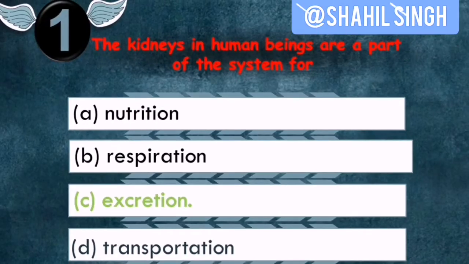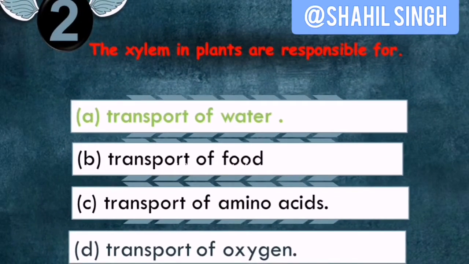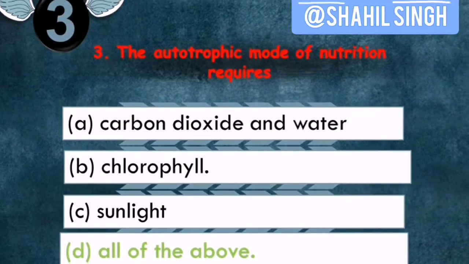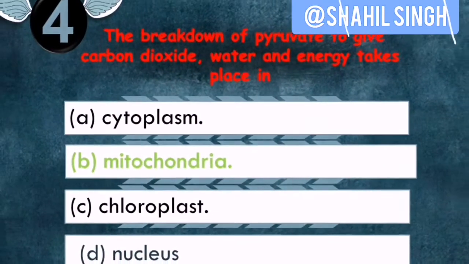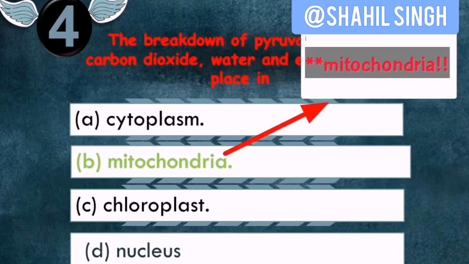The kidneys in human beings are a part of the system for excretion. The xylem in plants is responsible for transportation of water, obviously. The autotrophic mode of nutrition requires all of the above. The breakdown of pyruvate to give carbon dioxide, water and energy takes place in the cytoplasm. So now come detailed questions.